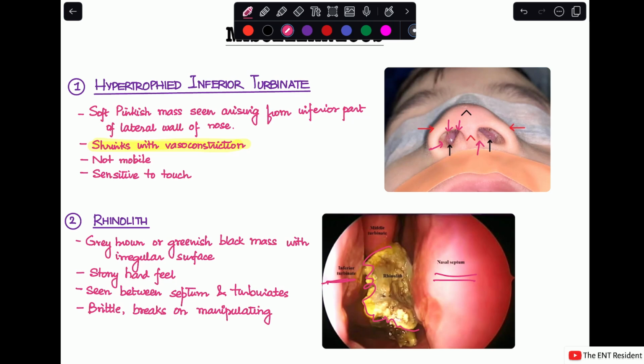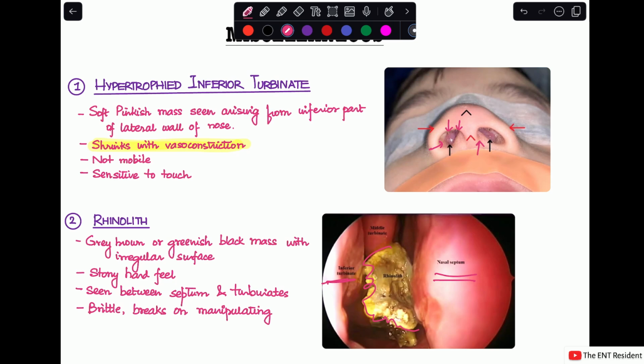And the last cause is a blob of mucus. Sometimes you may get confused seeing a huge blob of mucus, and it may seem as if there is a nasal mass in there. The only thing you need to do is use suction and remove the mucus, and most of the time it will just disappear, and there's actually no nasal mass. So that's something you should not forget about, because when we see a mass, we always think of all the pathological causes. Sometimes it can be just a very simple, normal thing which does not have to be any pathology.